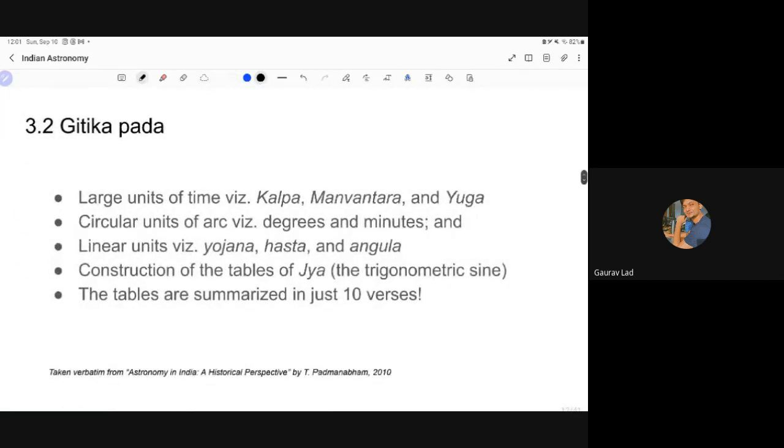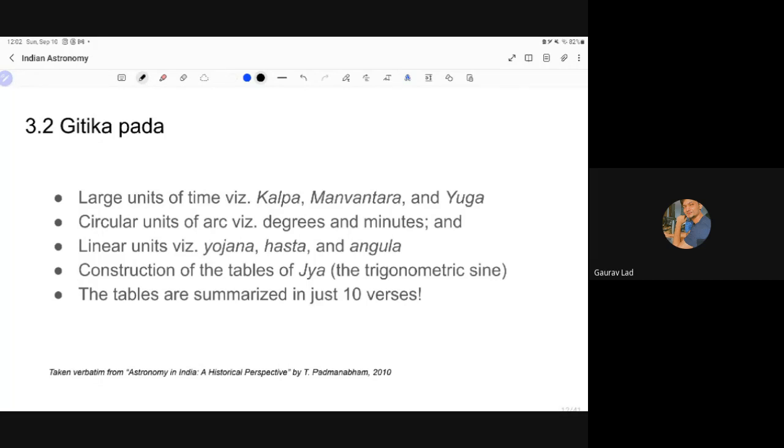So let's take a look at the first section of Aryabhatiya, Gitikapada. What does that have? This is where the large units of time are introduced, the huge values that you have in the Puranas, like Kalpa, Manvantara, Yuga. 4.32 billion years is a Kalpa, that is one day of Brahma, and Brahma lives for 100 such years. So his total lifespan is 155 trillion years up till now, and Brahma lives entirely for 311 trillion solar years.